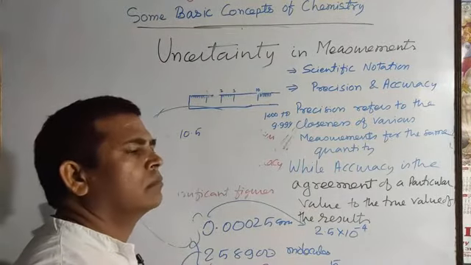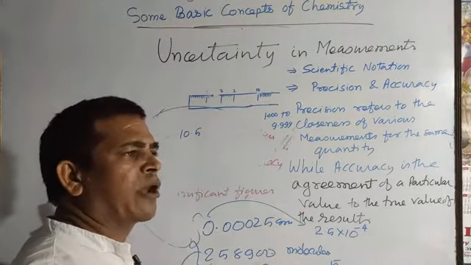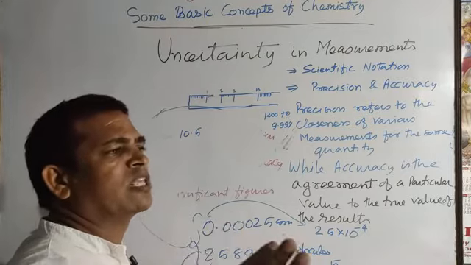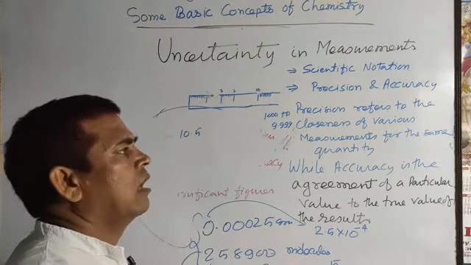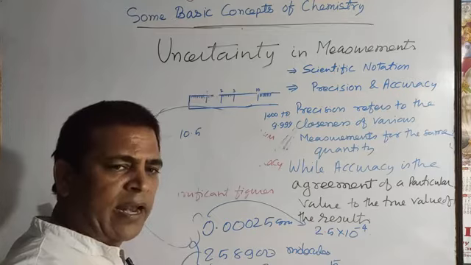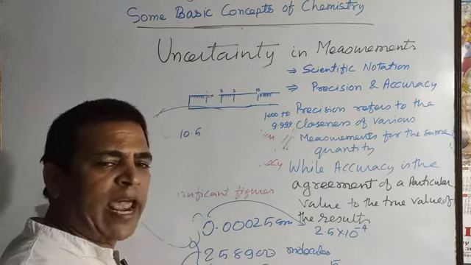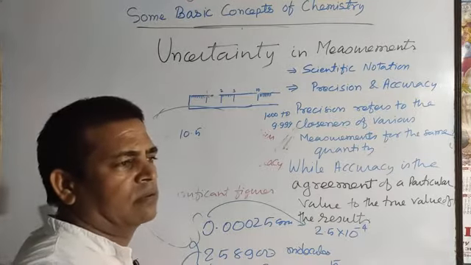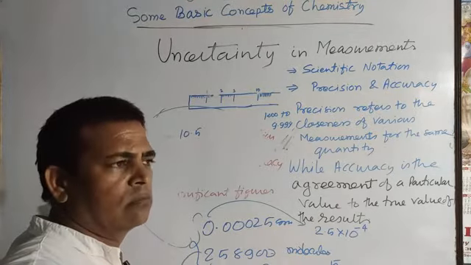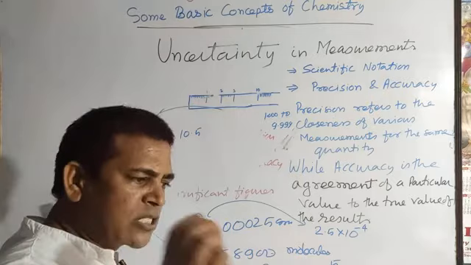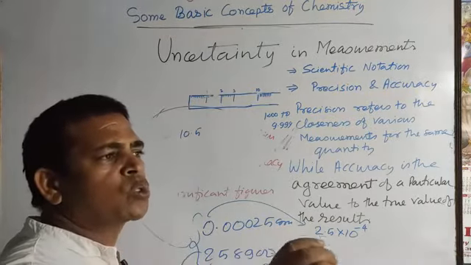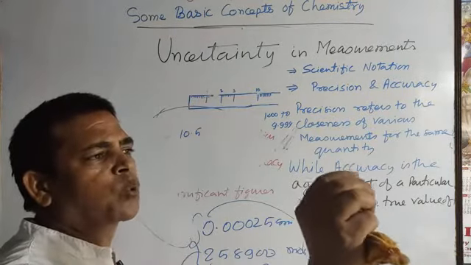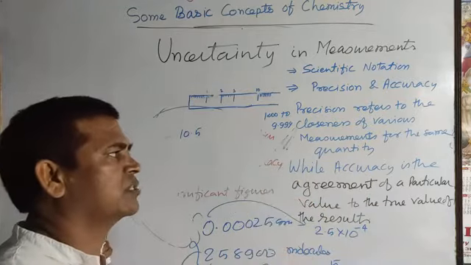Suppose the accurate or true value of the measurement is given, and you measure again and again or with different experimental instruments, and slightly different values come, not much different. The measurement which is close or nearer to the true value is known as precision.